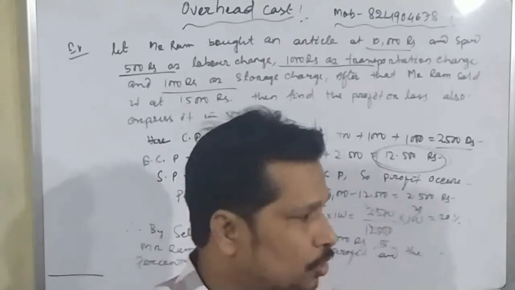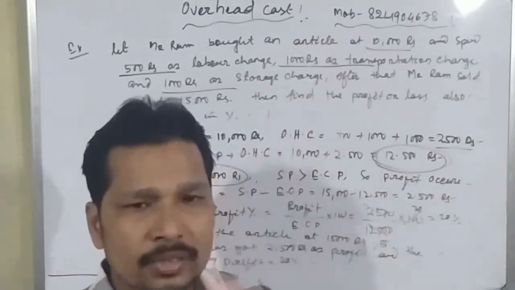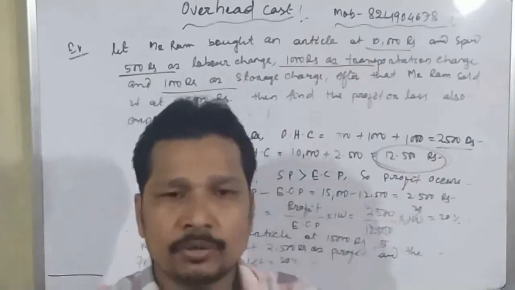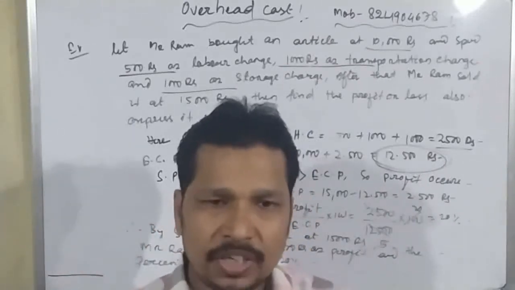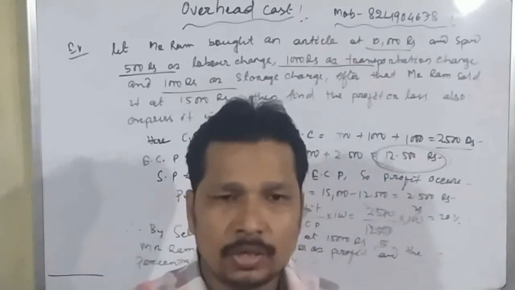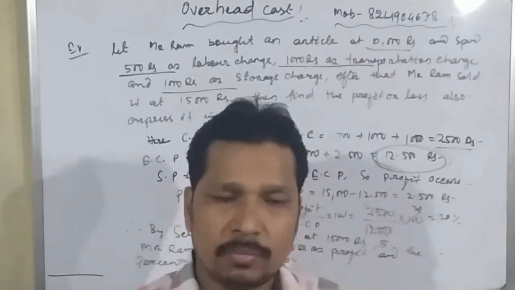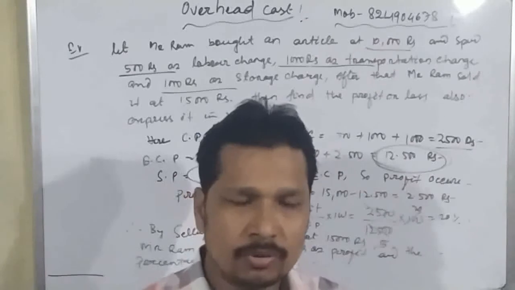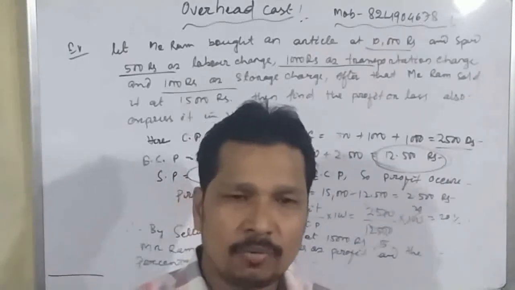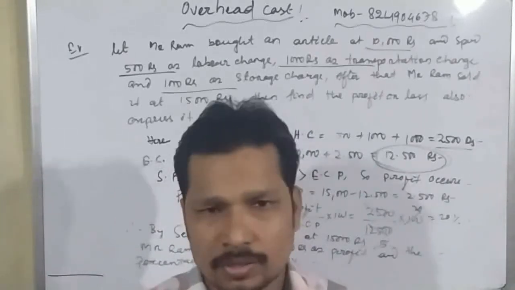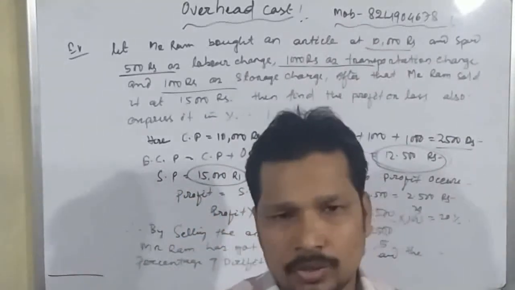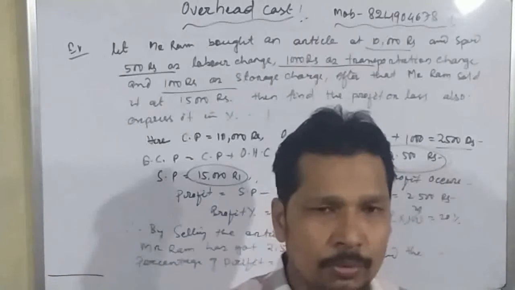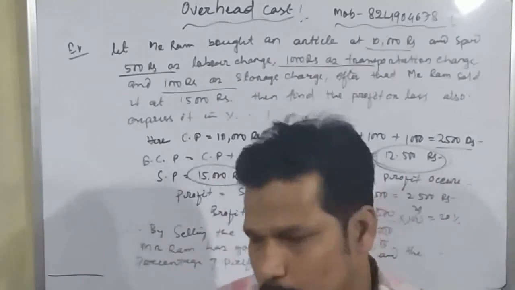Okay, students. So here we have finished all the things related to profit and loss. In the chapter of profit and loss, we have completed profit, loss, percentage of profit, percentage of loss, discount, percentage of discount, and overhead cost. So all these things we have completed. Now we will do some questions from your book.